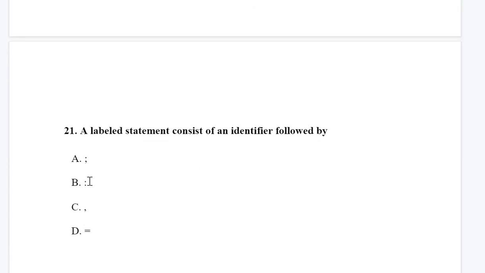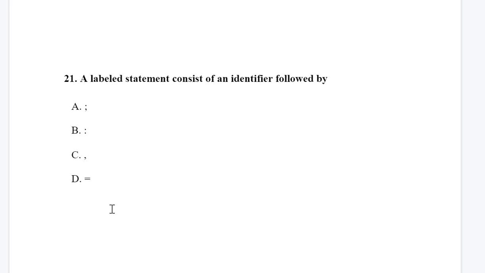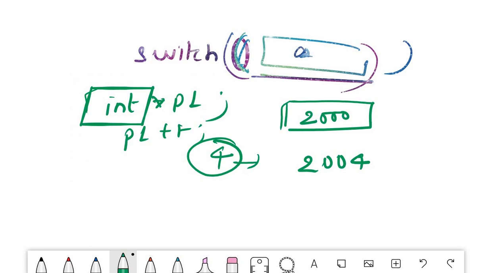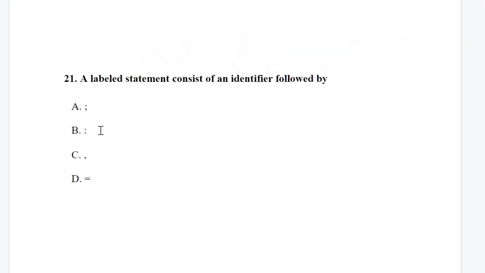Okay, so next is question number 21. A label statement consists of an identifier followed by. If you remember the label, let me explain how this label works. Suppose we have goto 100. Okay, so 100 is the label. We write 100 with a colon, and then we further write the program. So the correct answer is option B, that is colon.